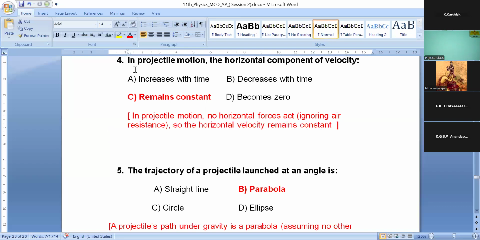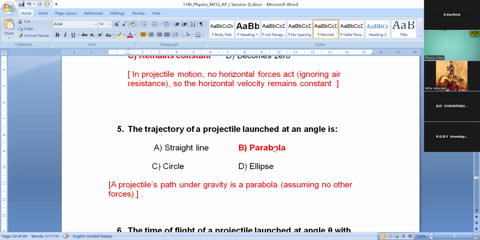Fifth question. The trajectory of the projectile lands at an angle. Already you know that it is a parabola. Option B is correct. A projectile's path under gravity is a parabola because we can assume that no other forces, only gravitational force, act on that projectile. Clear? Okay, good.